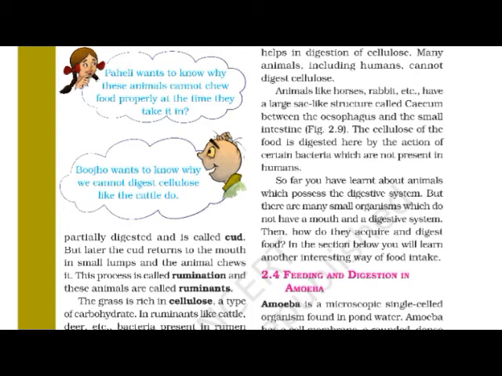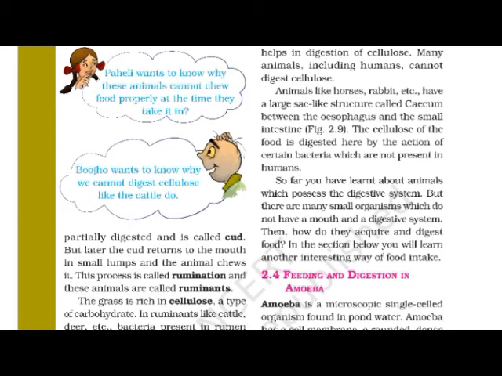Then the small organisms which we cannot see with our naked eyes, as they don't have a proper body or digestive system, how do they acquire and digest food? We are going to see it through one example given in point number 2.4, feeding and digestion in amoeba.